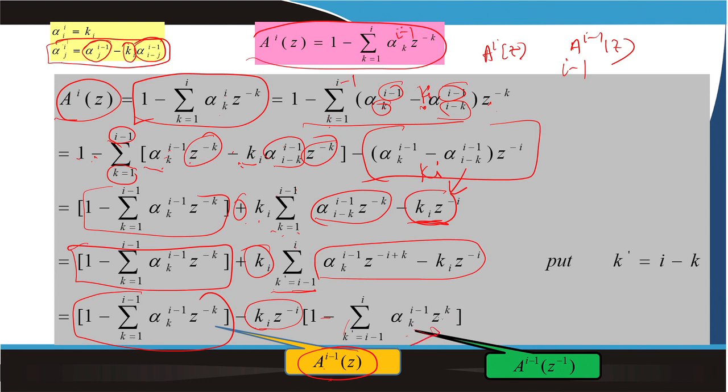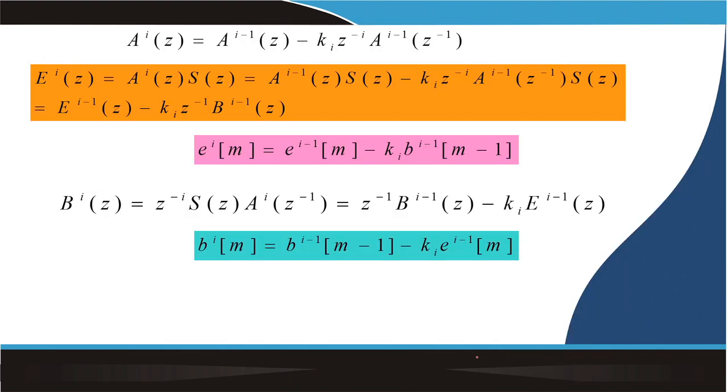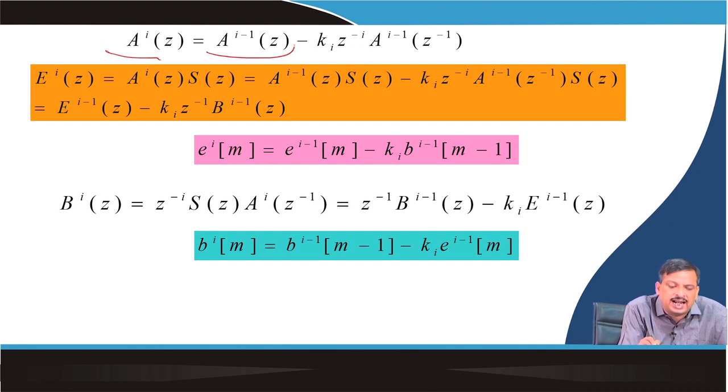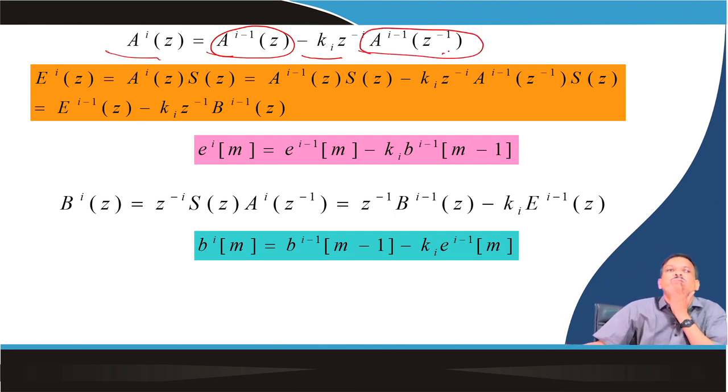Now, if you see, this is z to the power plus k. So, if I make z is minus k, so it is nothing but a(i-1)(z) to the power minus 1. So, I can say that a_i(z) is nothing but a(i-1)(z) minus k_i into z to the power minus 1, a(i-1)(z) to the power minus 1.